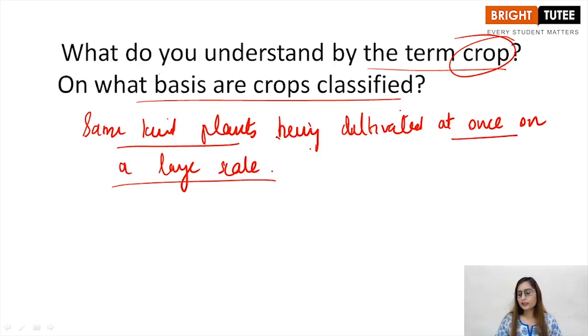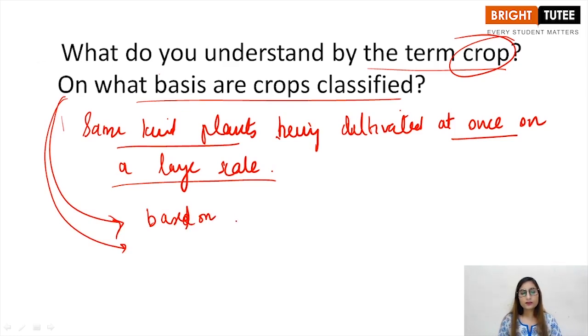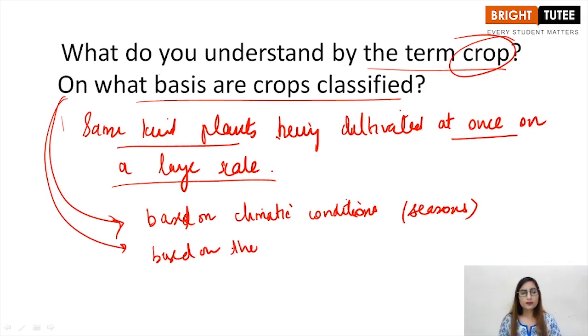Now how are they classified? What are the basis of classification? They are classified under two categories. First one based on climatic conditions, or you can say seasons. Second one is based on the products obtained, right?